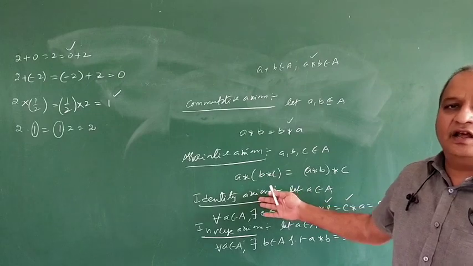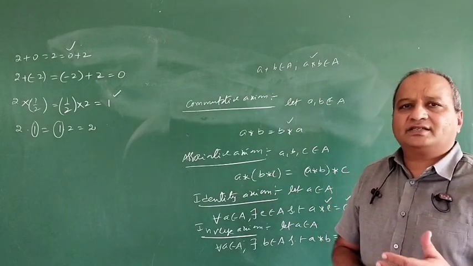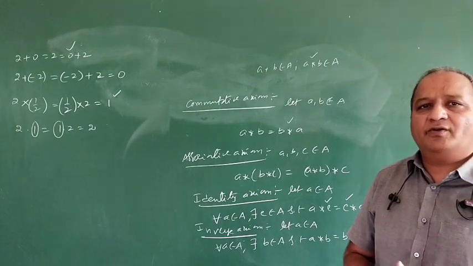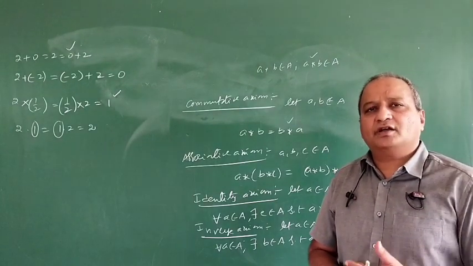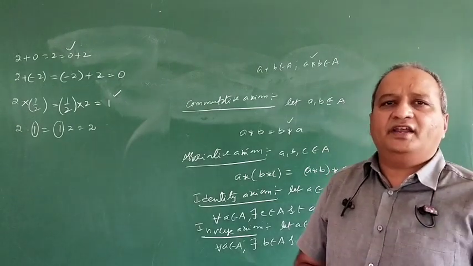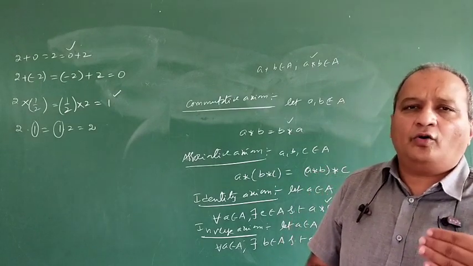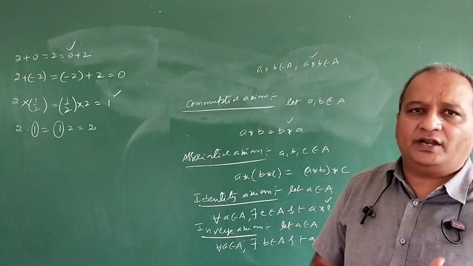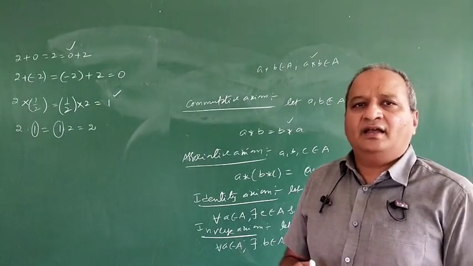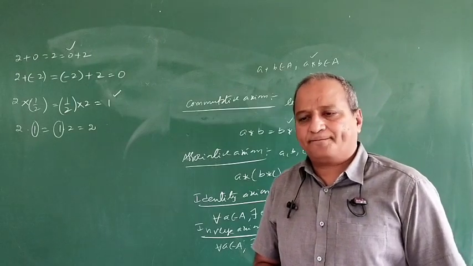After that we have the operation table, the binary operation table, which we will discuss when those problems come. At that time, once again I will show how to find the inverse and identity in an operation table, and how the associative and commutative axioms are satisfied. Okay, we will go to the next exercise.